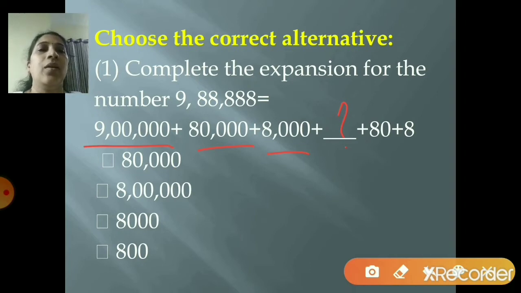So you can see the number here, right? You start from your right hand side. 8 is in the units place, so that is already given over here. Next 8 is in the tens place, so that is also given over here. Next 8 is in the hundreds place, so what will come? 800, right? So out of these 4 options, 800 is your correct answer. So children, you can also do this rough work in your paper which you have kept aside, and whatever answer you get, you can directly select it over here, right children? So let's move to the next one.